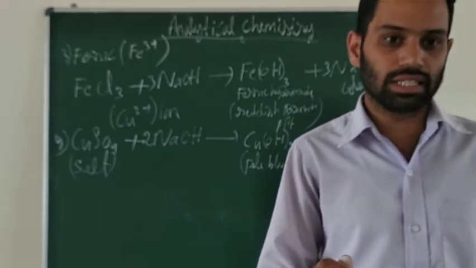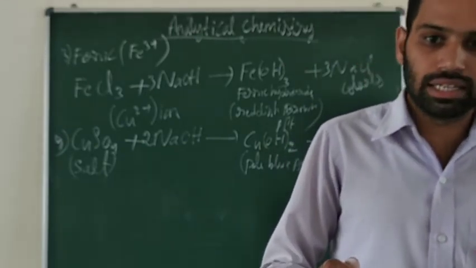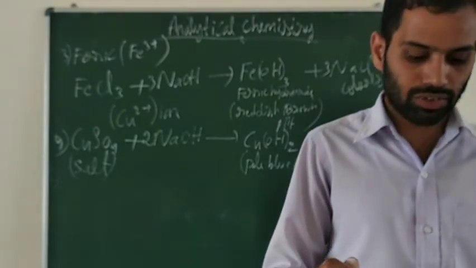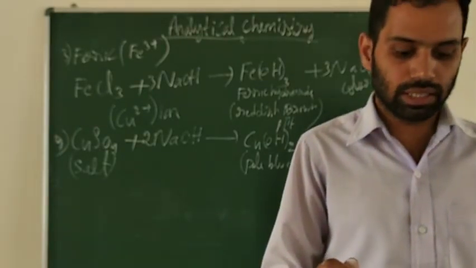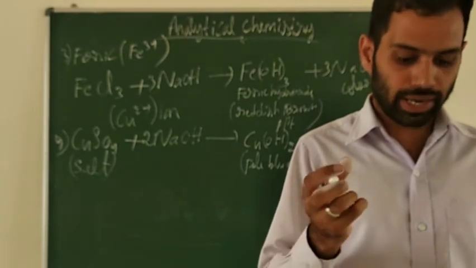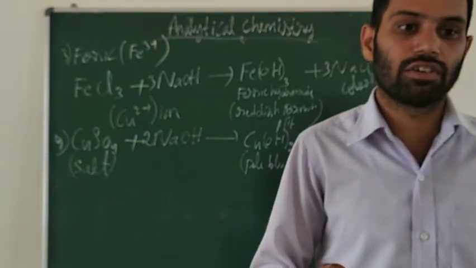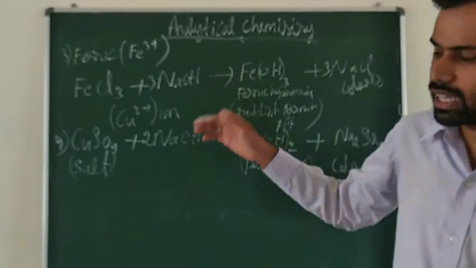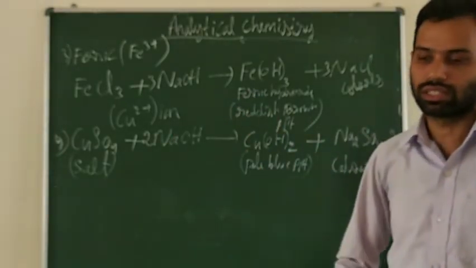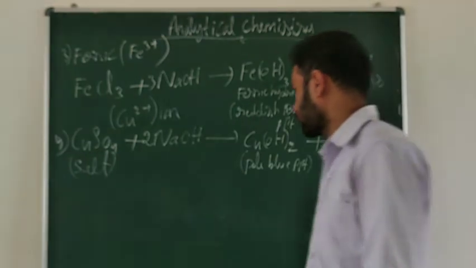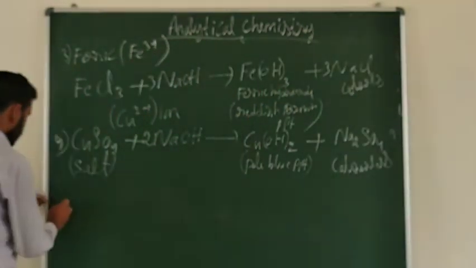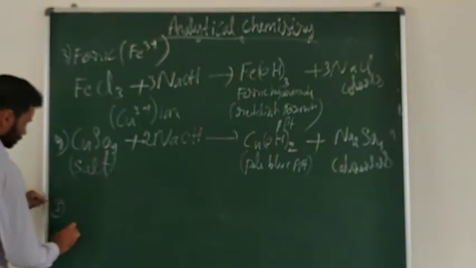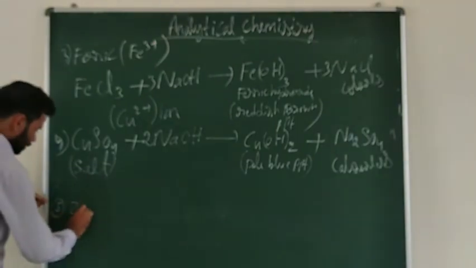Okay, go to the next reaction, of zinc salts. For a zinc salt, if you add the alkali, the reagent sodium hydroxide, it will form zinc hydroxide. That is a white gelatinous precipitate. Now look at that. In each reaction you will see different colors. The first reaction, ferric hydroxide, is a reddish brown precipitate. Now I am taking the zinc salt.